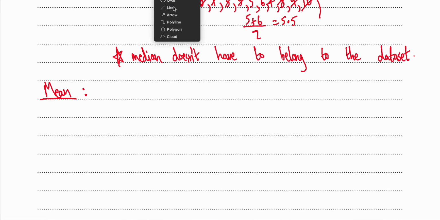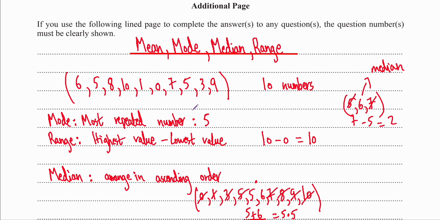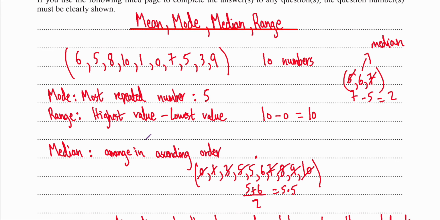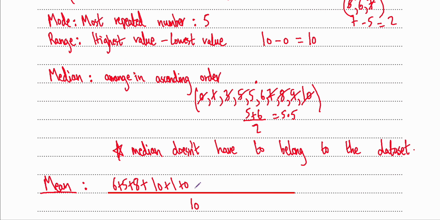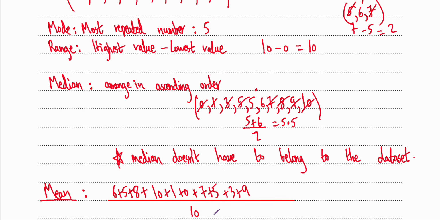So let me just draw a long line. And you will see why I'm drawing a long line. So I'm going to divide by 10, because we have 10 numbers. And now we just add up all the numbers in our data set. So we do 6 plus 5 plus 8 plus 10 plus 1 plus 0 plus 7 plus 5 plus 3 plus 9. And divide that by 10.